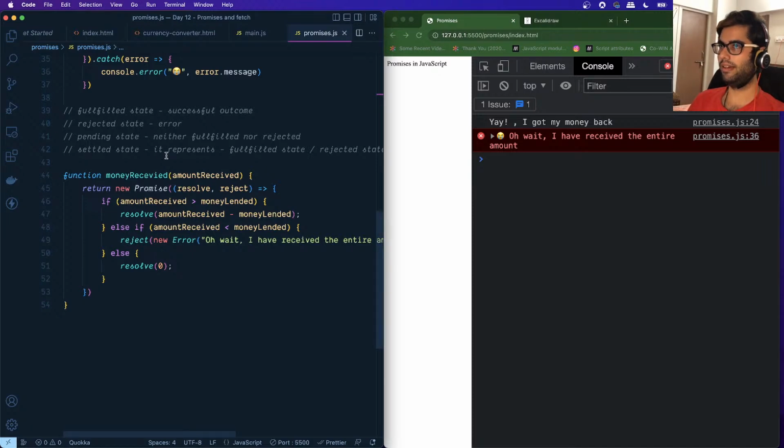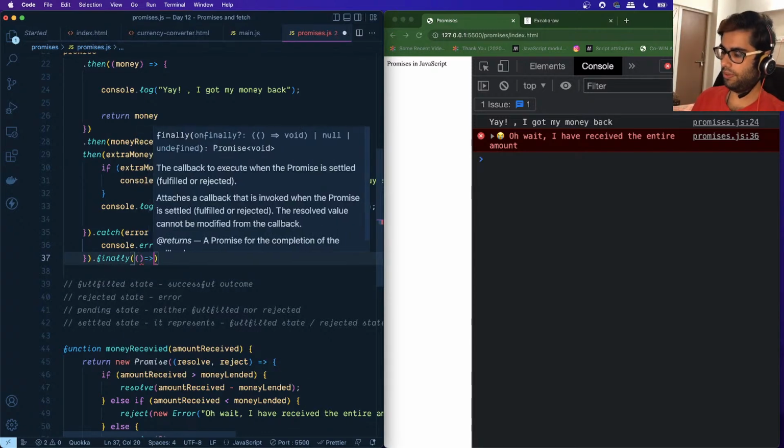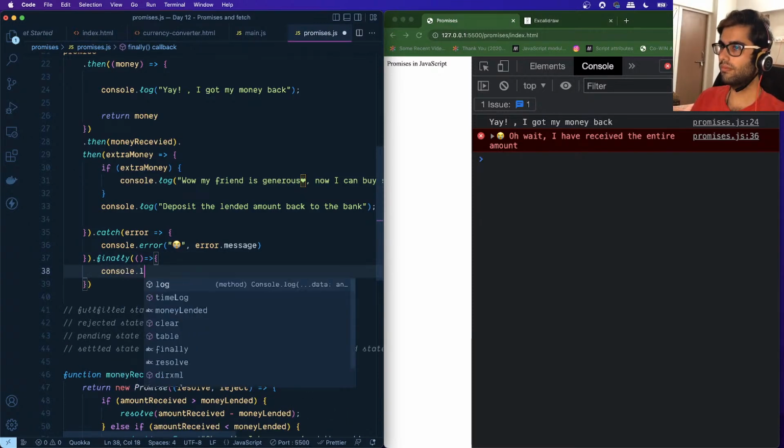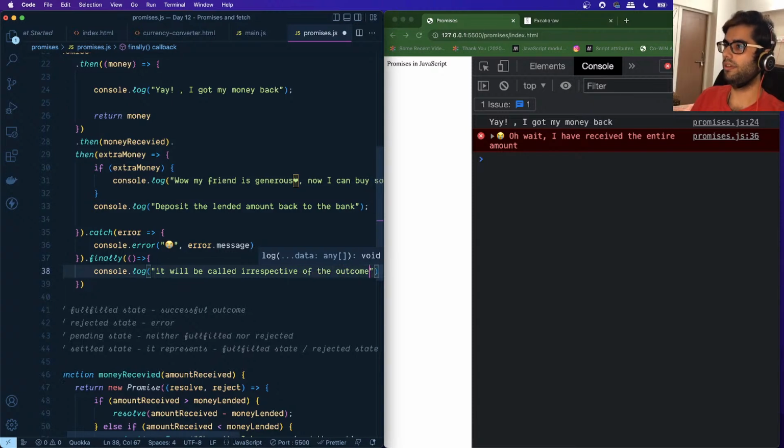And similarly, just like we have successful handling and error handling, irrespective of whether there were any errors or whatever happened, whether the promise was resolved successfully or rejected, we have something known as the finally function. Whatever we write over here will be called irrespective of the outcome.